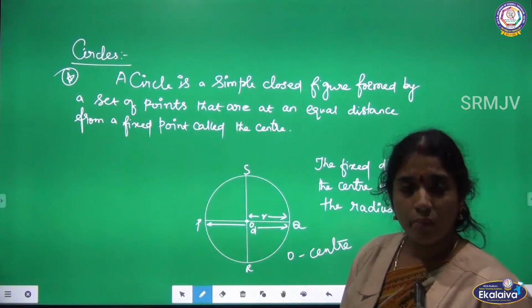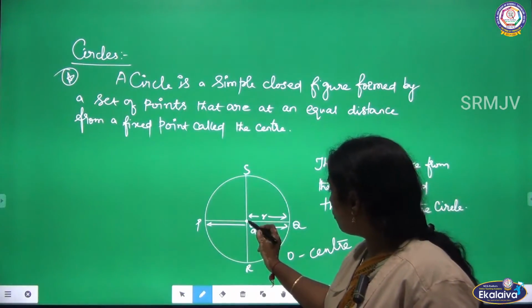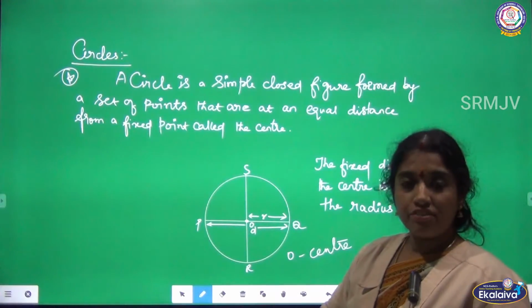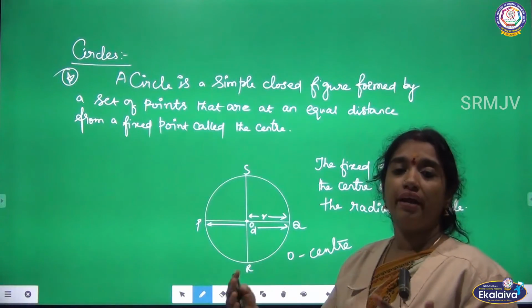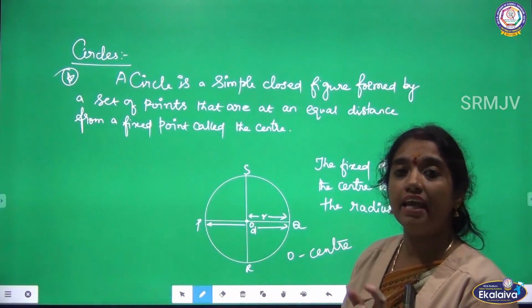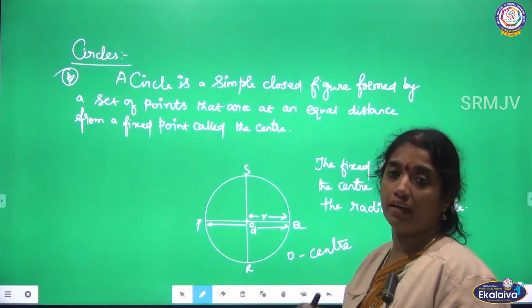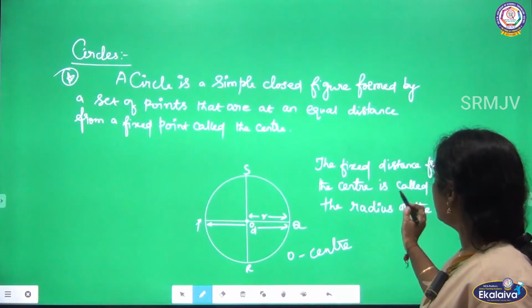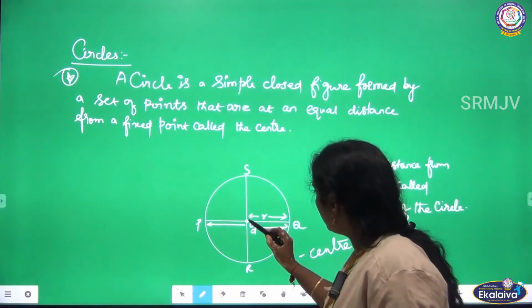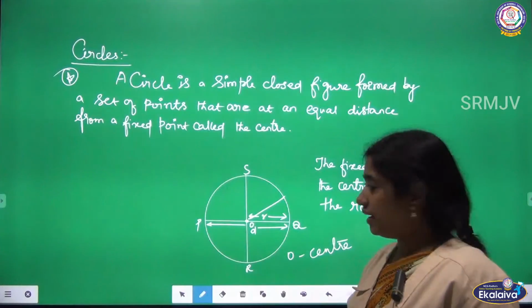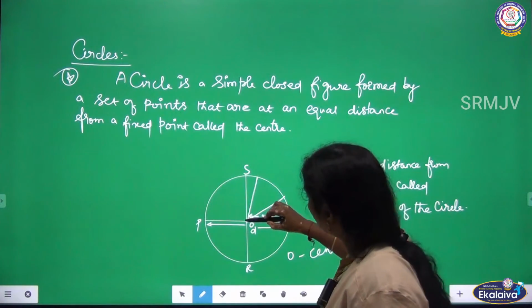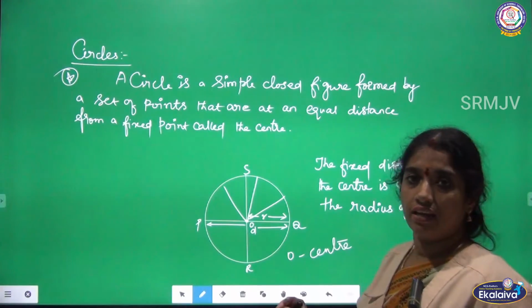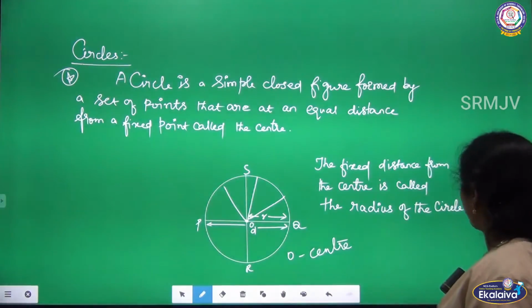If I talk about one line segment from O to the boundary of the circle, it is a radius. If I am talking about more than one radius, they are called radii. The plural form of radius is what? Radii. Got it children? So the fixed distance from the center is called the radius. See, from here to here also it is what? Radius. Here to here, radius. So you can get any number of radii like this. Can you clear this?